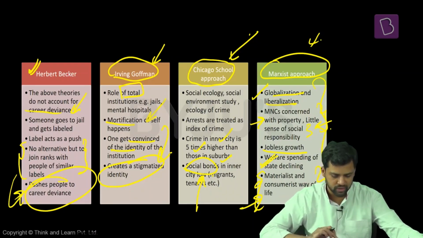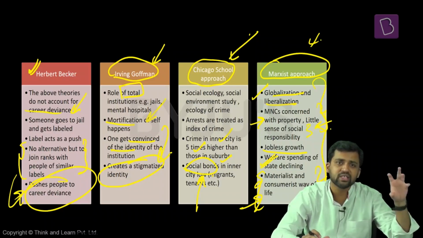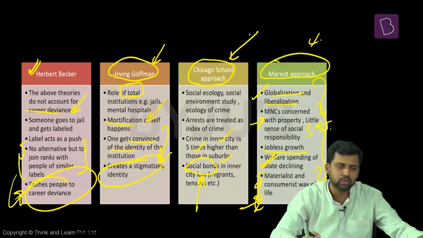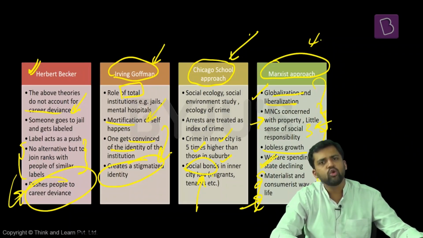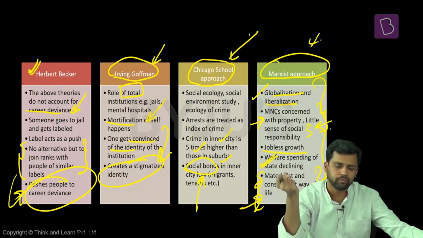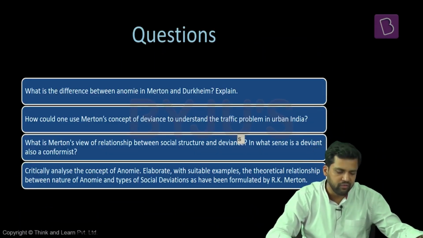So these are some more theories of deviance apart from the ones that Merton talks about. And again, Merton's theory has also been criticized, and some value addition to Merton's theory has also been made. So this is about deviance, the different theories related to deviance, and Merton's contribution to deviance. One more thing: when you are studying this topic, try to relate it with anomie, which was discussed when we were discussing Emile Durkheim. So relate anomie of Durkheim and anomie of Merton. Some of the questions related to anomie and deviance you can see on the screen. Please try to answer these questions. This will show where you stand.